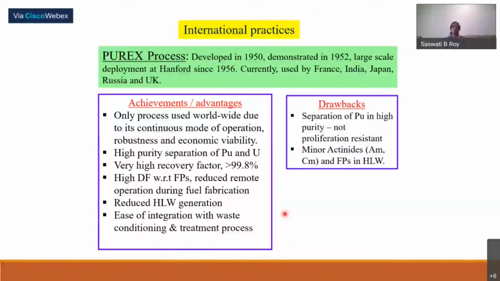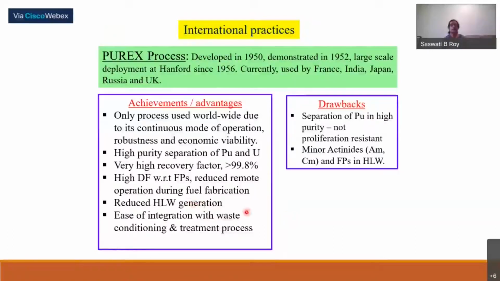This has reduced the remote operation during fuel fabrication. Actually, the fuel reprocessing operation is totally remote. Because of the very high activity, you have to do everything remotely, and all the equipment is inside totally shielded cells. But once the product is taken out at the end of the process, it has been purified so nicely that it doesn't need remote operation everywhere in the fuel fabrication procedures. Some places it is needed, but not everywhere.